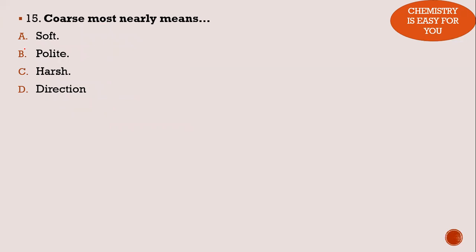Coerce, that is the nearest meaning of that, it is option C, harsh. It is very easy for you. We can see because soft, polite, all these are similar words. Only harsh is different. So coerce means a harsh thing. Harsh, rude, etc. would be the meaning near to coerce. So these are the 15 words. We'll work more on this part again.